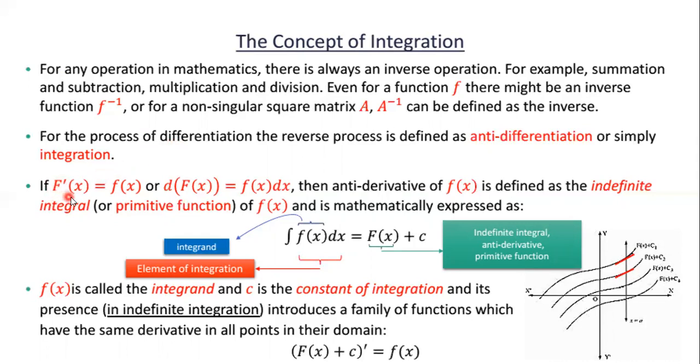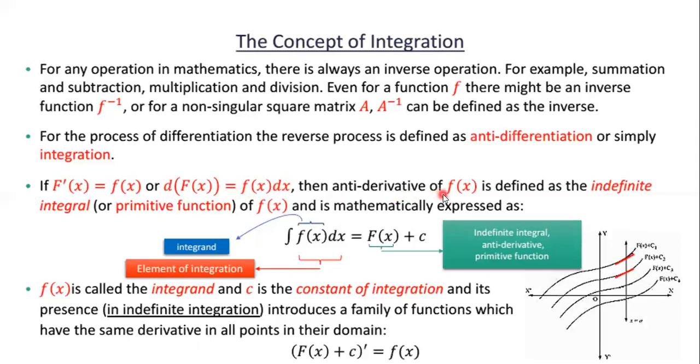Here, F dash x equal to small f of x. So d by dx of capital F of x equal to small f of x, so we can write d of F of x equal to f of x dx. Here d capital F of x equal to small f of x dx.